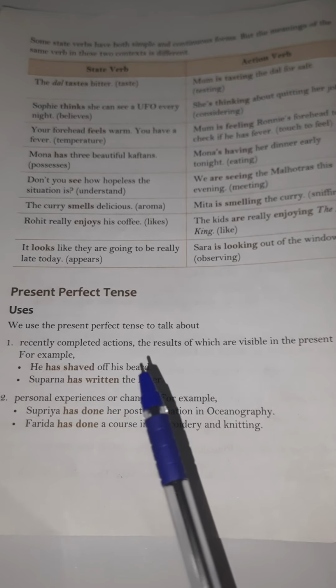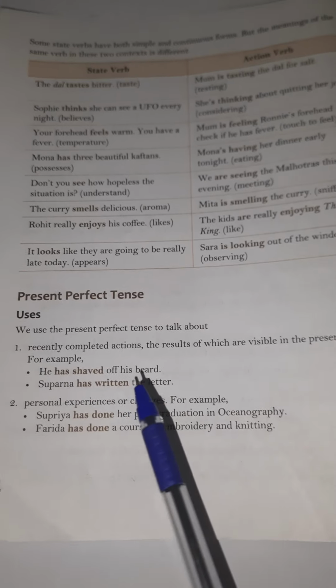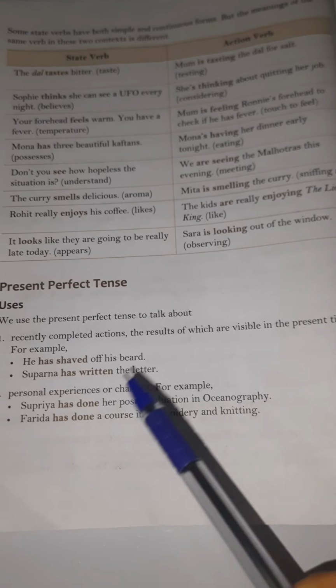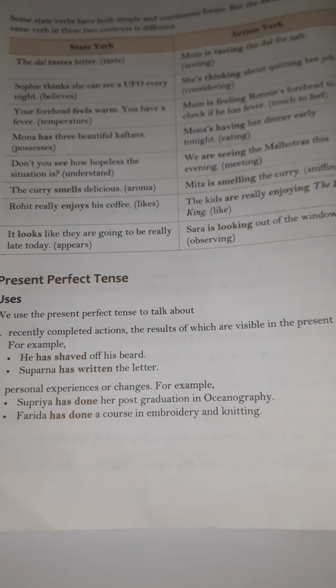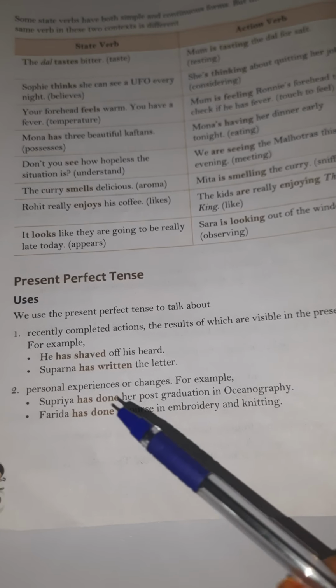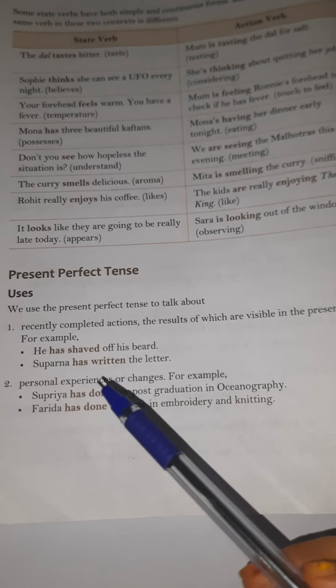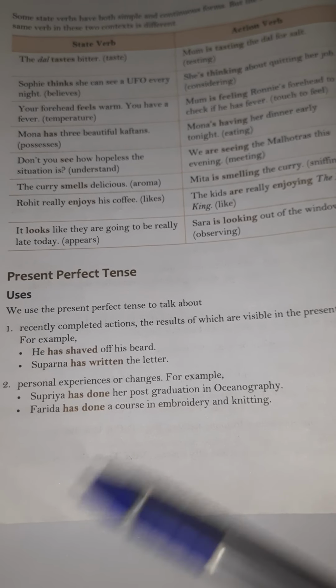We use the present perfect tense to talk about a recently completed action, the results of which are visible in the present, as we have discussed already. He has shaved off his beard. Suparna has written the letter.